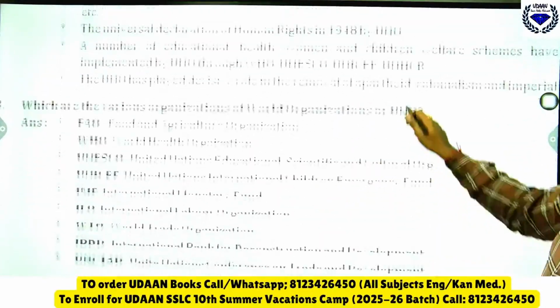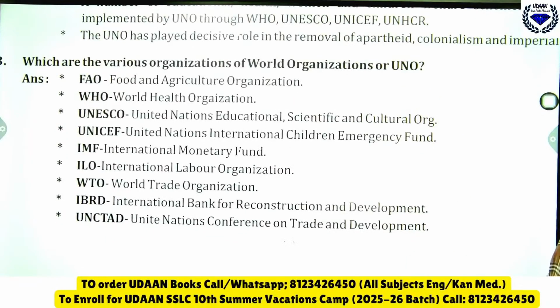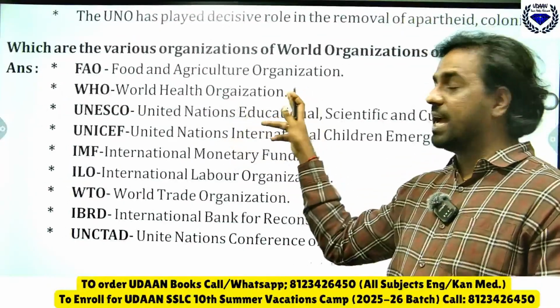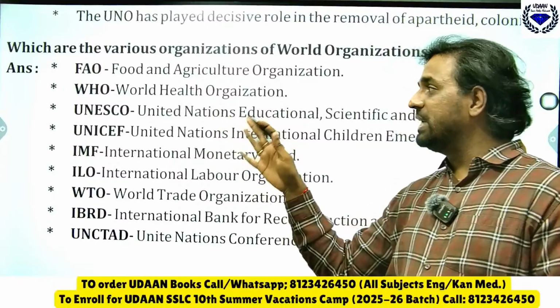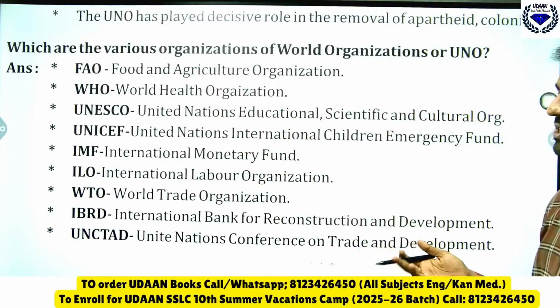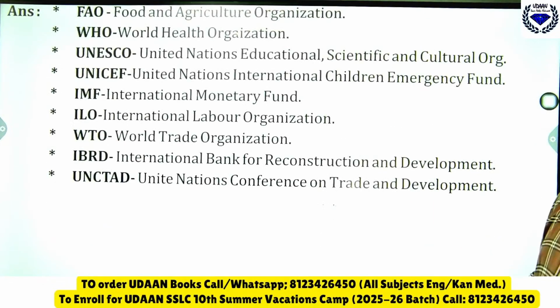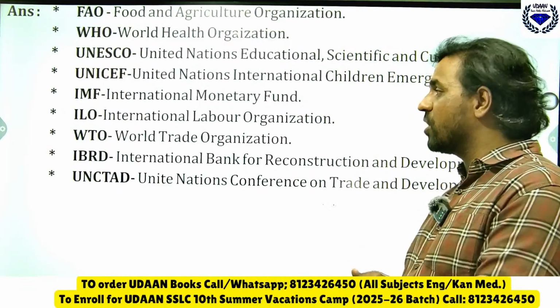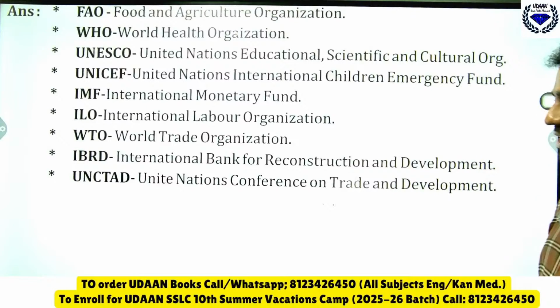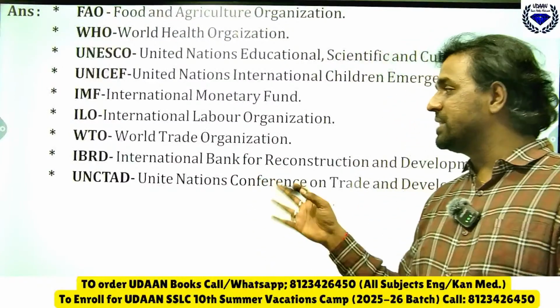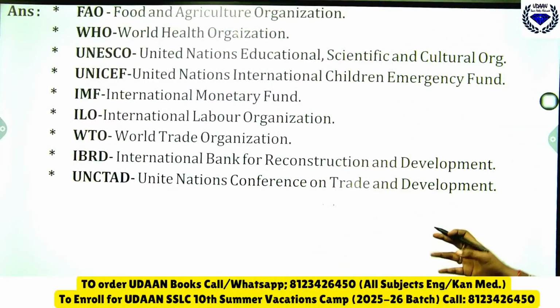Then which are the various organizations of UNO? FAO full form, remember: Food and Agriculture Organization, World Health Organization, United Nations Educational Scientific and Cultural Organization, UNICEF, United Nations International Children's Emergency Fund, IMF, that is International Monetary Fund, ILO, International Labour Organization, WTO, World Trade Organization, IBRD, International Bank for Reconstruction and Development. So this is called World Bank. Remember, IBRD we call it as what? World Bank. UNCTAD, United Nations Conference on Trade and Development.